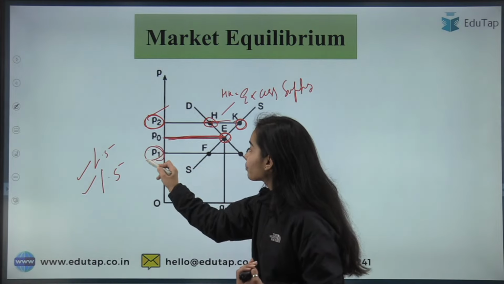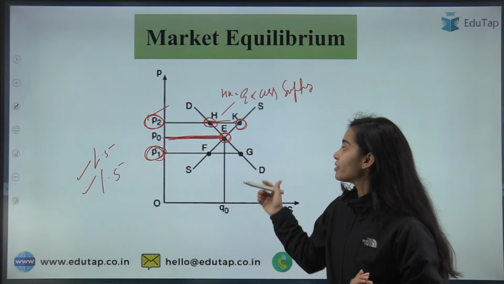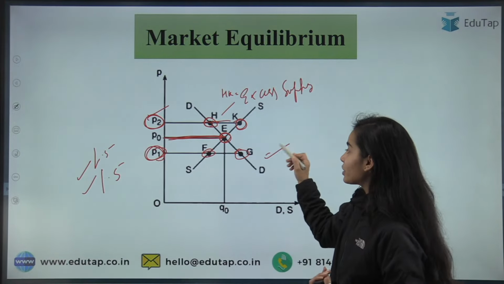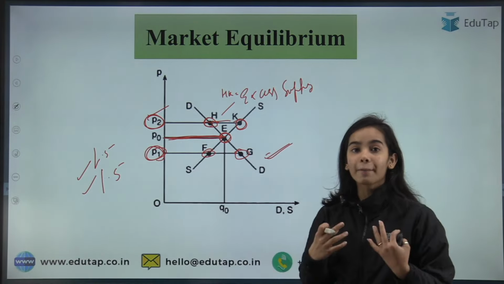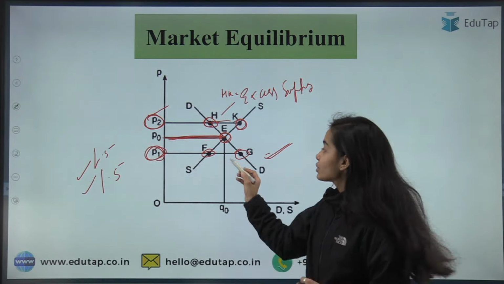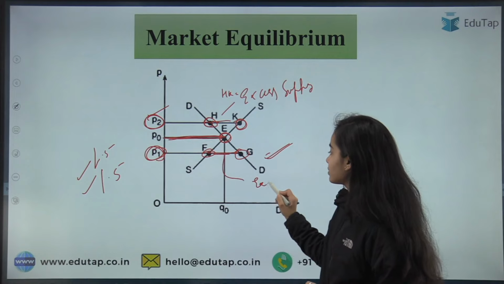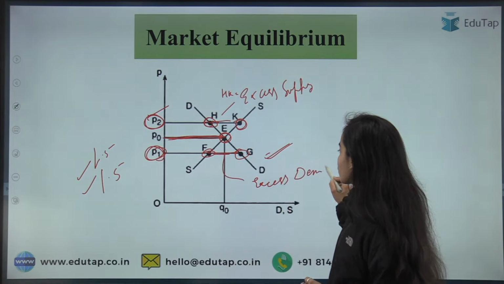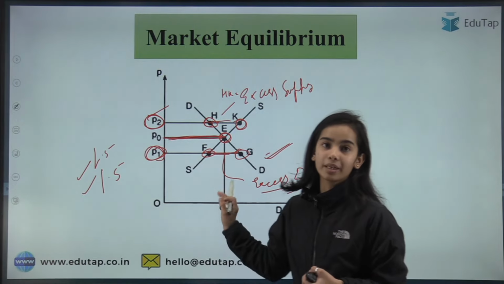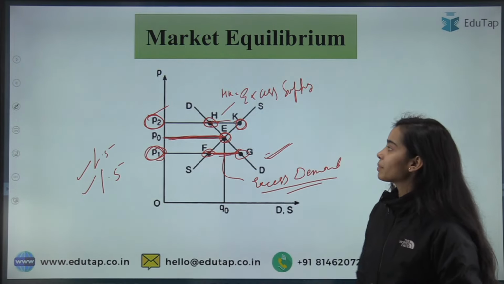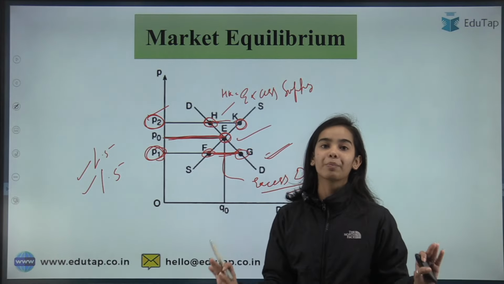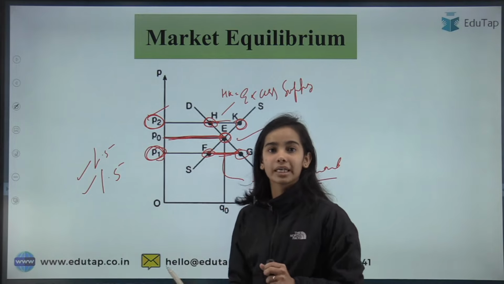Here at P1, the demand will be very high and the supply will be less, because at lower prices people will want to demand more, but the suppliers will not want to supply more when the prices are low. So this is the excess demand. And equilibrium is when the supply and the demand are equal, when both are happy with the price that is set in the market.